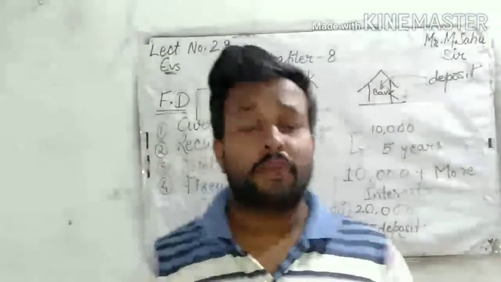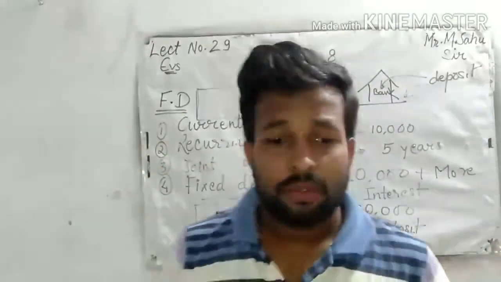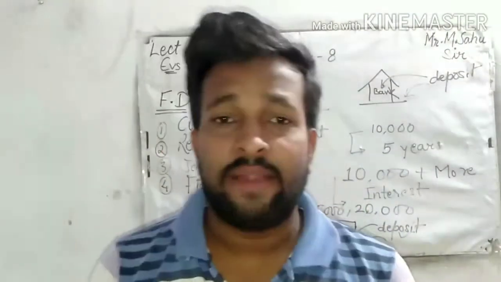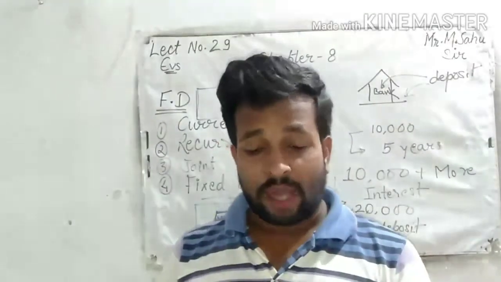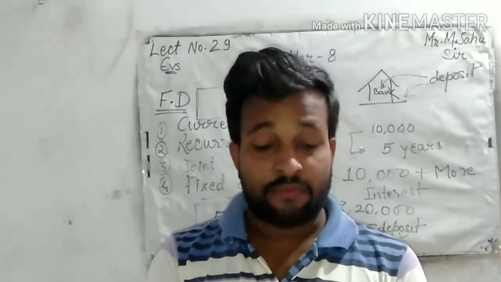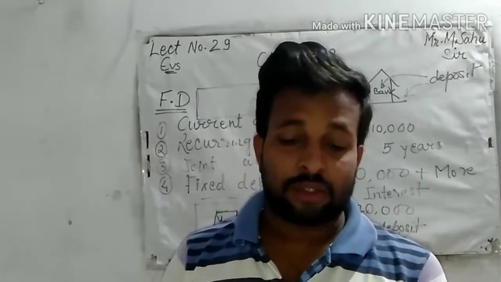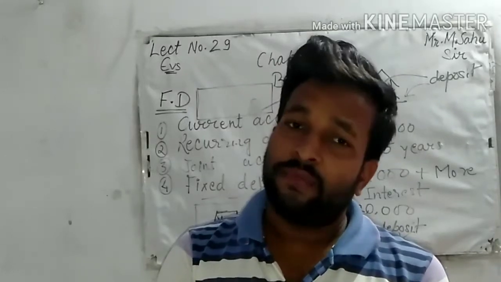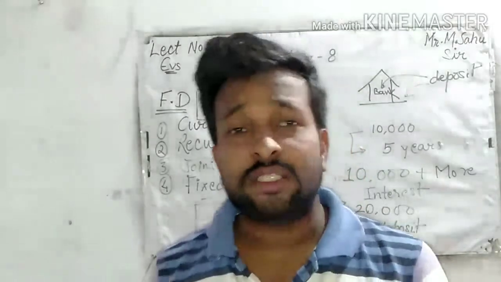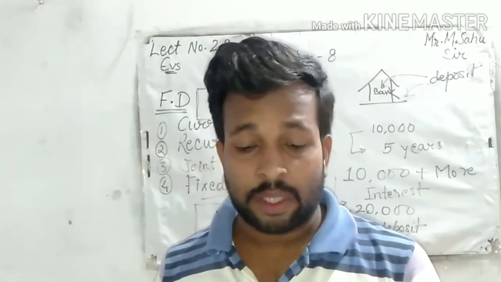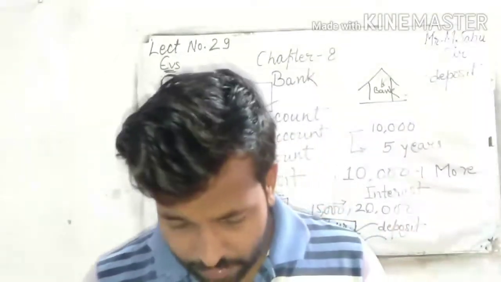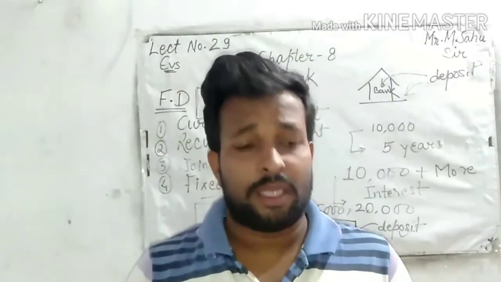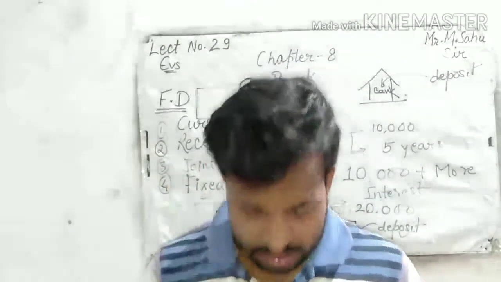Now you have to give me answers. I'll ask question and answer. What is a fixed account? When a sum of amount is deposited in a bank for a fixed period, this is called a fixed deposit. Next, what is the limit for keeping your money in a fixed account? I have told you. The minimum time is 5 years. Yes.